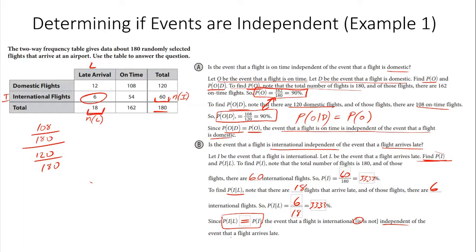Since these are equal, the event that the flight is international is independent of the event the flight arrives late. Whether it's international or late, they're independent. The domestic doesn't have an impact on all that, so that's why those are independent. It's like, why is your plane late? Oh, because the one plane that I didn't take was on time. What? It has nothing to do with that.